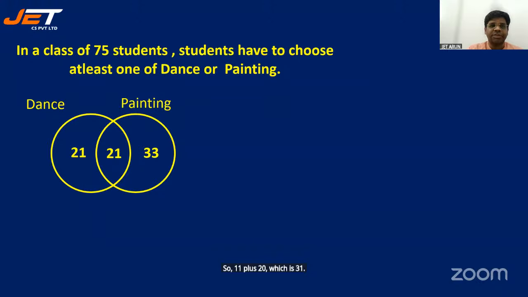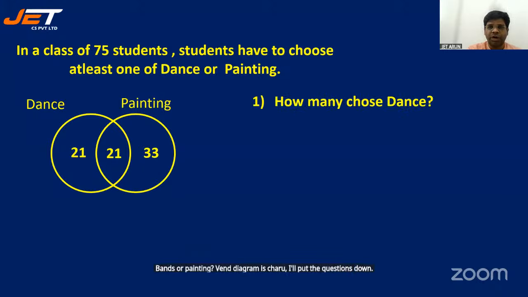In a class of 75, students have to choose at least one of dance or painting. A Venn diagram is given. I'll put the questions now. How many chose dance? How many students chose dance?